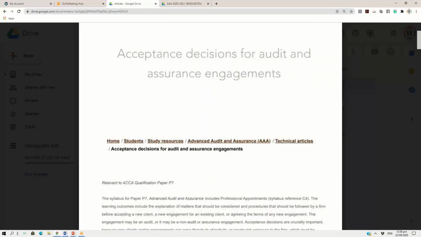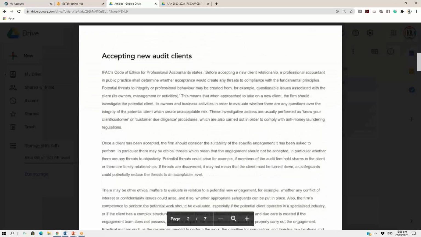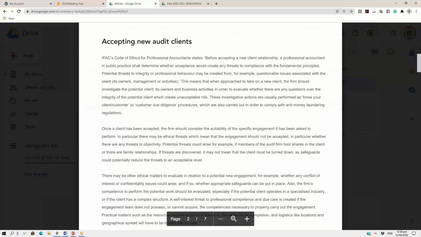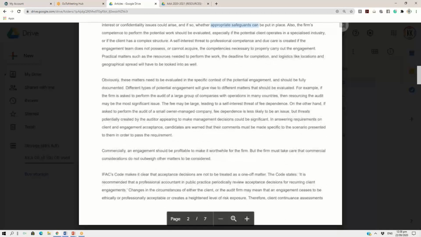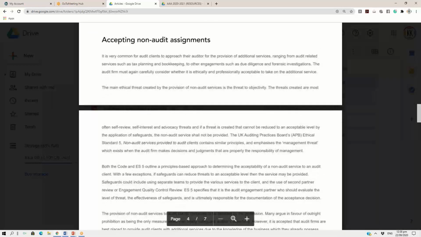If you scroll down, page number 1, come to page number 2. At the start of page number 2, you can see a heading, Accepting New Audit Client. That's what I was drawing your attention to as the first type of business, a new audit client. Scroll down page number 2, page number 3, and at the bottom of page number 3 you will find accepting non-audit assignments.